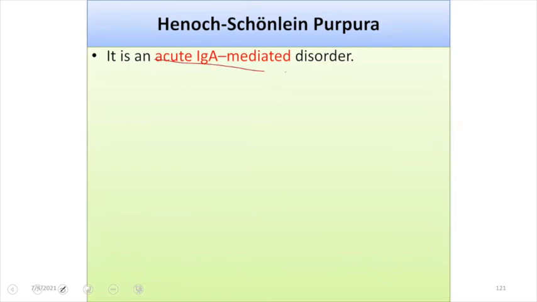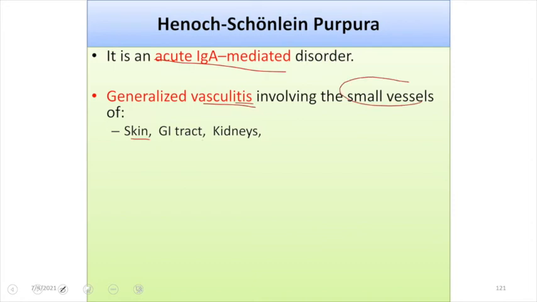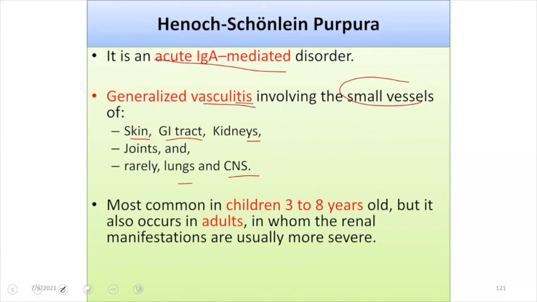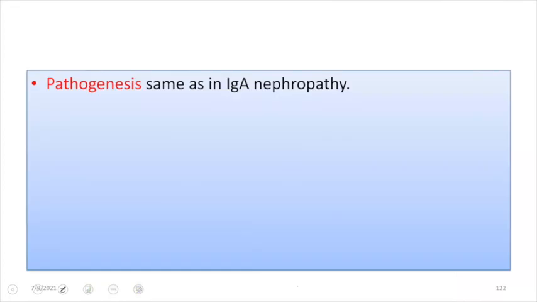It is also an acute IgA mediated disorder, and it is a generalized vasculitic disorder which usually involves small blood vessels, especially of the skin, GI tract, and kidneys, and also the joints, and very rarely, as I said, it can also involve the central nervous system, and it can involve the lungs. It usually occurs in less than 20 years, the most common age being 3 to 8 years, but it can also occur in adults, in whom the renal manifestations are usually more severe. Usually the onset follows an upper respiratory tract infection.